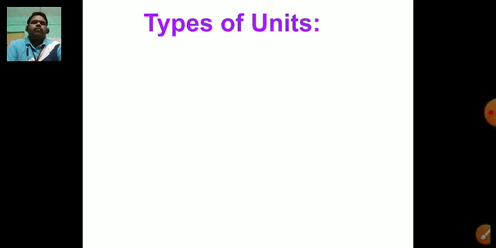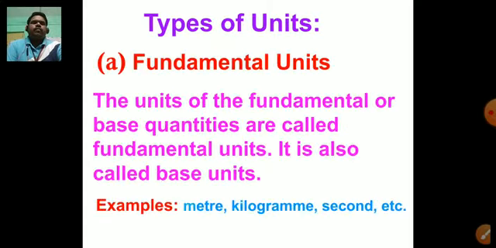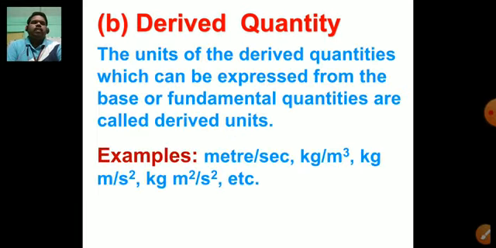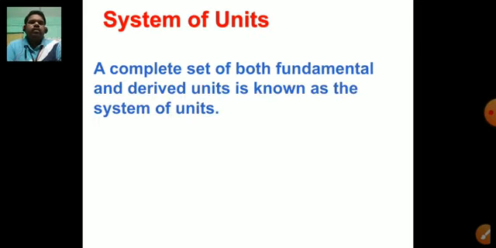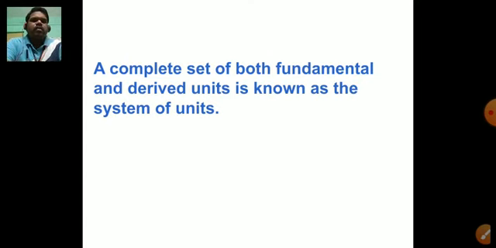Dear children, the next quantity will be derived quantity. Derived quantities are those quantities which we can derive from fundamental quantities.